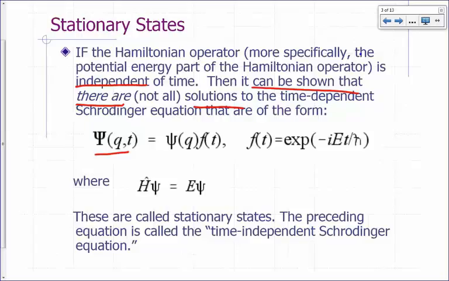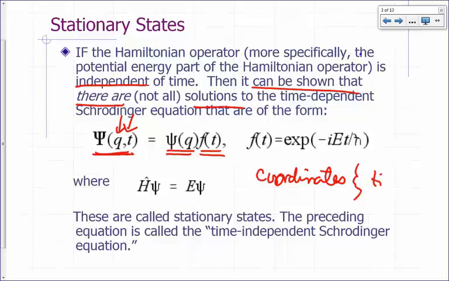And what do we mean by this form? Your state function is a function of coordinates and time. A stationary state is defined as one that can be written as a function of coordinates times a function of time. We say that coordinates and time are separable. You can separate these two variables, basically.